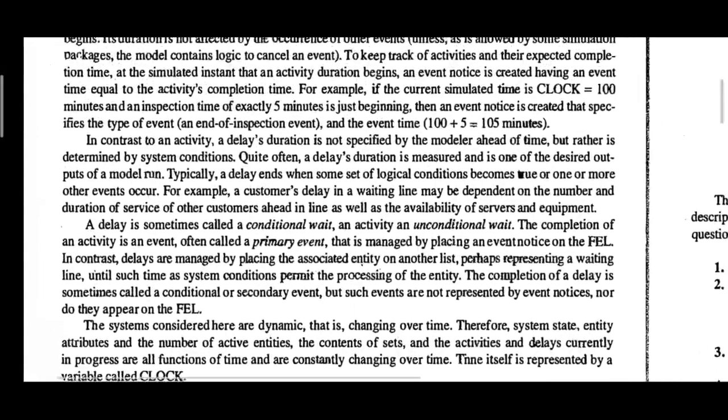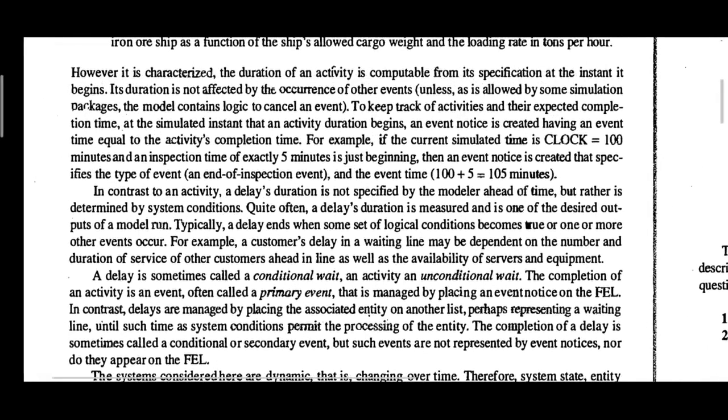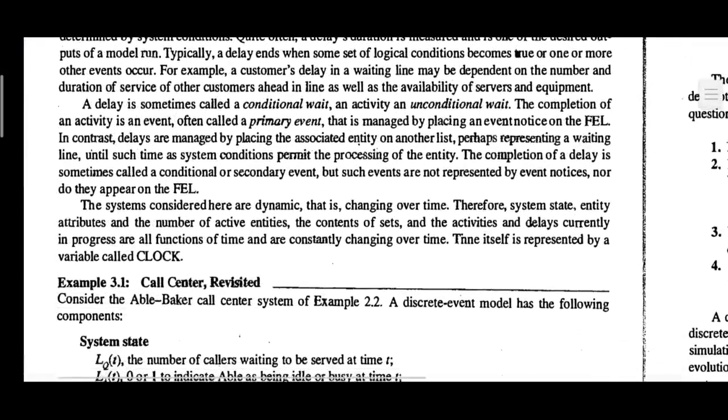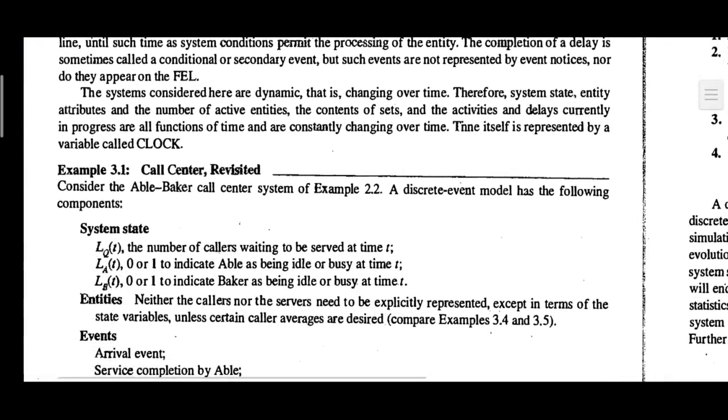Please go through the definitions and explanation given on page number 62. And we will be discussing the call center problem which we considered in the last session, the Able-Baker call center problem. Now the model is redefined by considering the future event list.